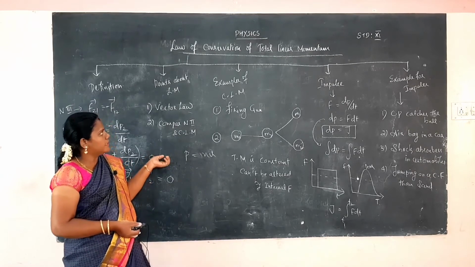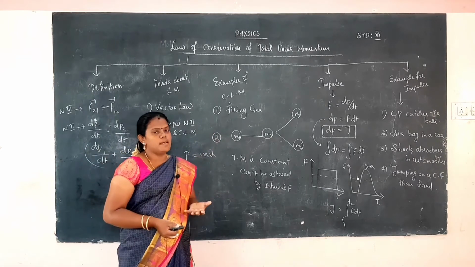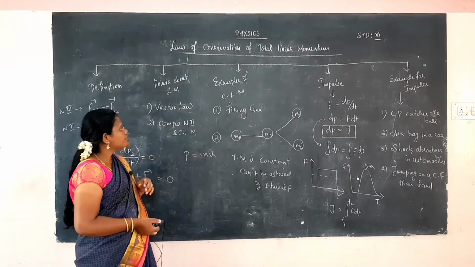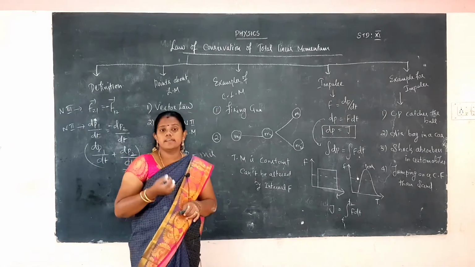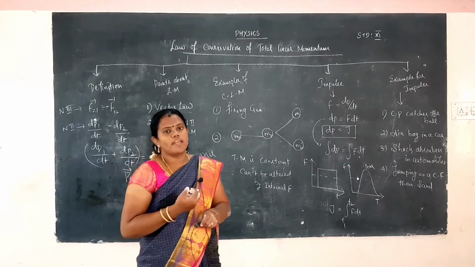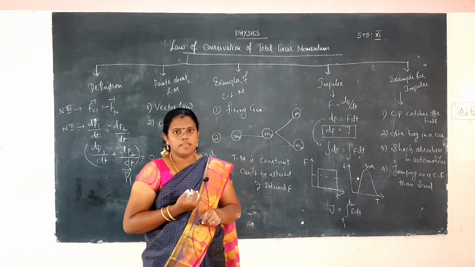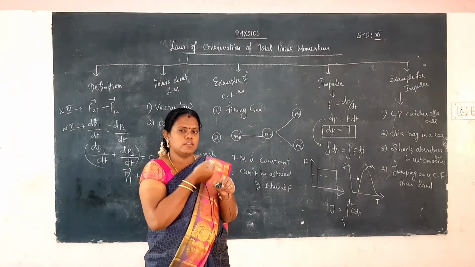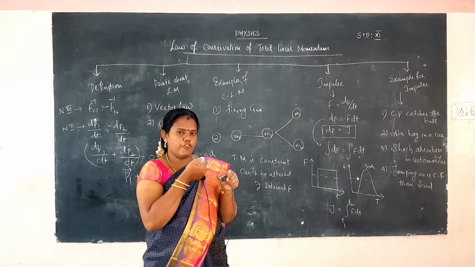Then I will give some examples of the law of conservation of momentum. First one, firing a gun. Firing a gun means we use one gun for firing.